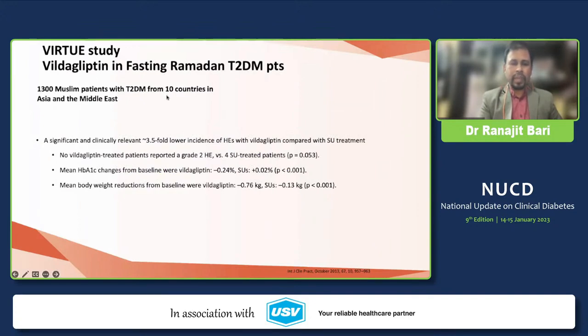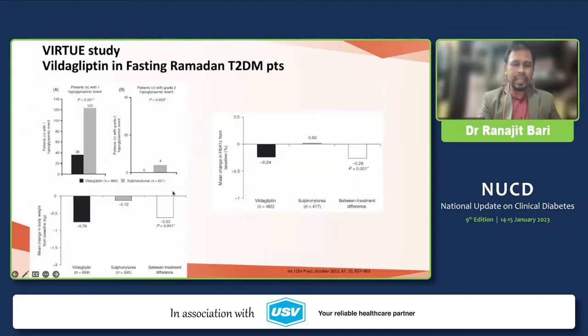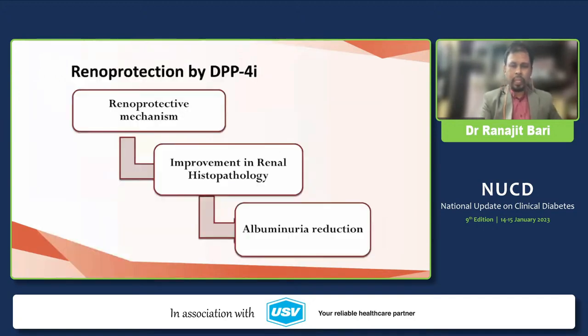You see that those patients on Vildagliptin had fewer incidences of hypoglycemia compared to sulfonylurea. Basically, the sulfonylurea used in this study is gliclazide, 80 milligram. So there was less hypoglycemia as well as less weight gain in patients treated with Vildagliptin compared to sulfonylurea.